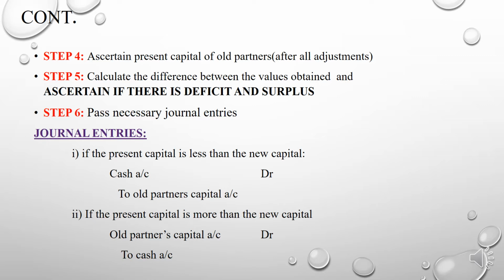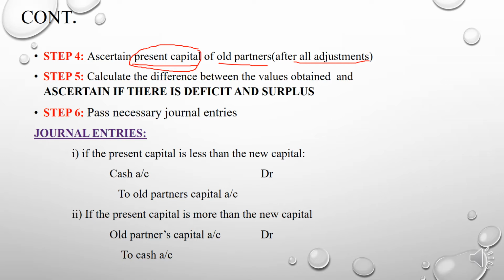In step number 4, we need to ascertain the present capital, and how do we calculate it? We need to do all the adjustments in the present capital, or capital account, of the old partners, and at last you will get an amount, and that amount is the present capital. You will be more clear when we do a problem.